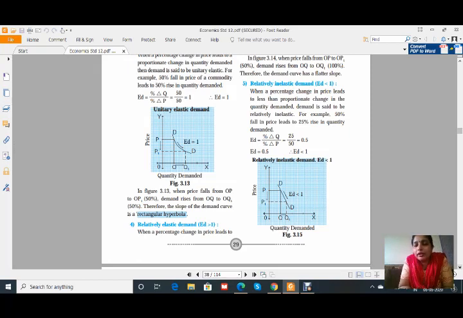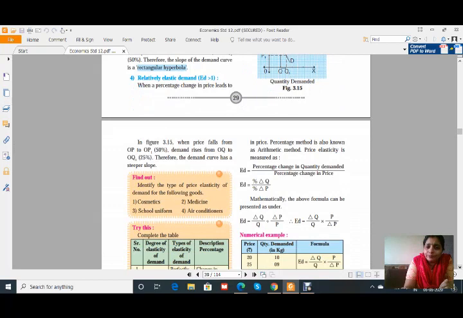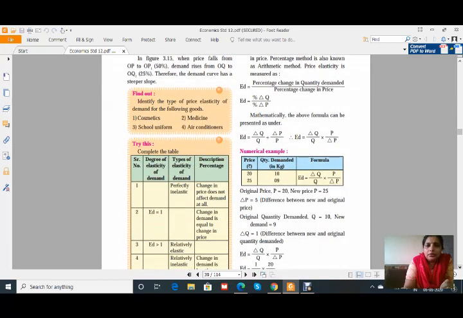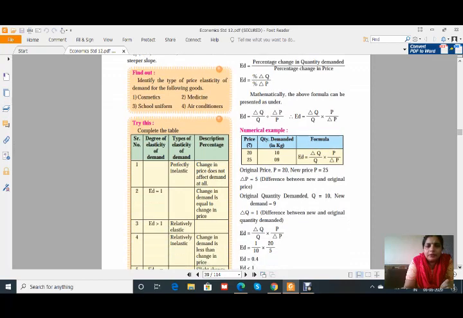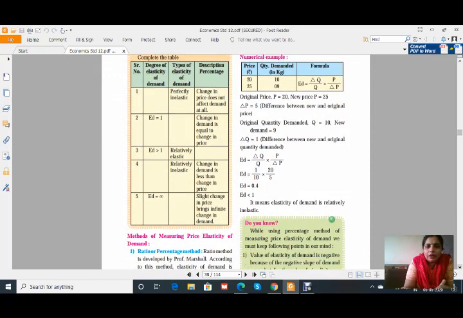If there is a 50% reduction in the price of diamond jewelry, then the quantity demanded for this jewelry does not rise that much as the price falls. Okay, so I think all of you are getting clear about the 5 types of price elasticity of demand. Now, there are some examples given here. One table is given, that table you can complete.